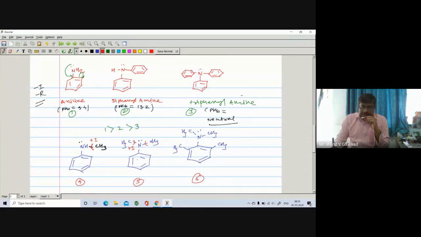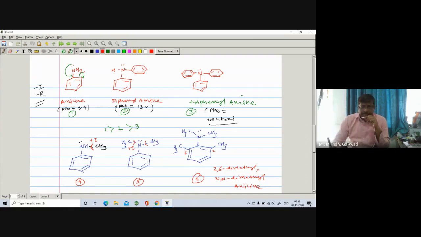But if you compare number 5 and number 6, here at 2 there is a methyl, and here at 6 there is a methyl. So this compound is 2,6-dimethyl-N,N-dimethyl aniline, right? Now we have to compare the basicity of number 5 and number 6. They ask this question many times.